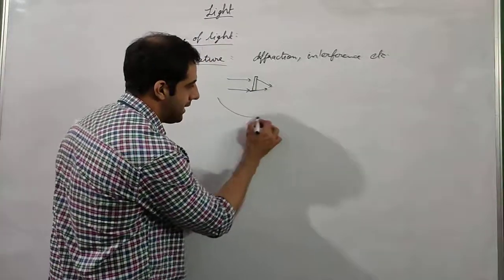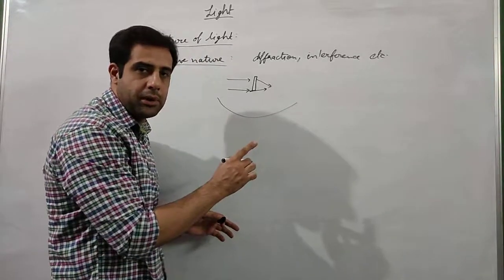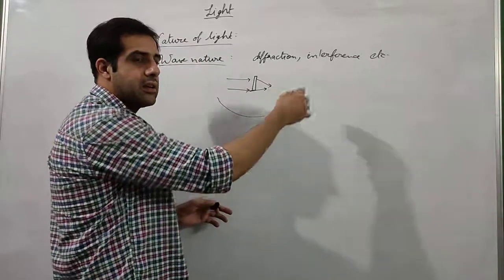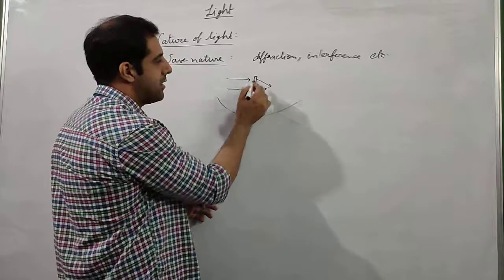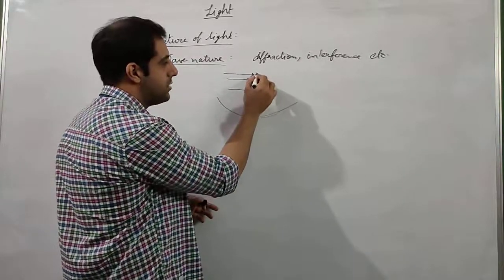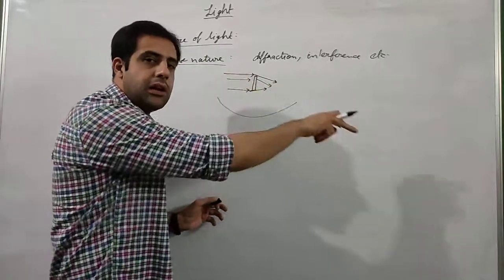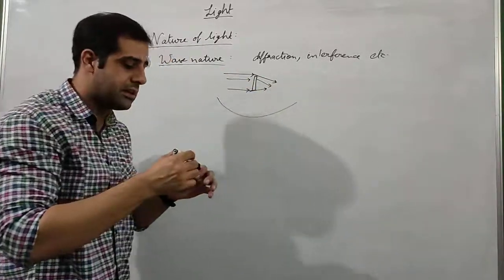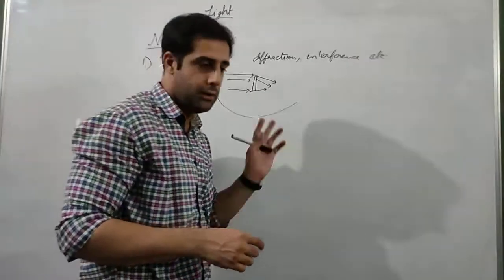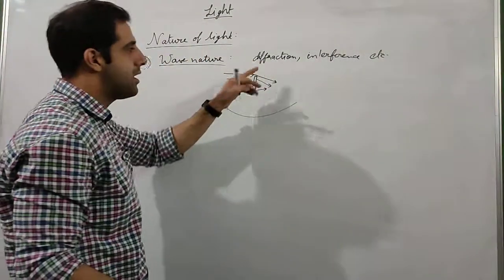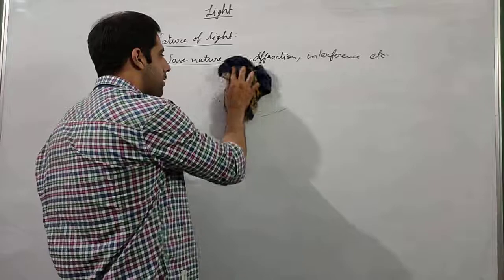It will not bend like a circle or a curve, but it will bend like this, and after the object comes in its way, it will again bend and then continue in a straight line. So that's why books say that light always travels in a straight line, but light bends. This bending is called diffraction.